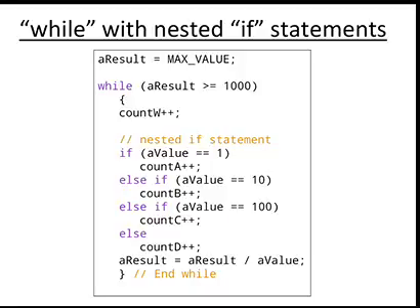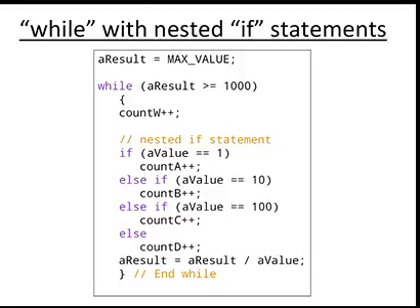The loop will keep on executing until the value becomes false. The outside loop is called the outer loop, and the inside loop is called the inner loop. Once the outer loop condition is true, it comes to the inner loop, which repeats a specified number of times until the condition becomes false.